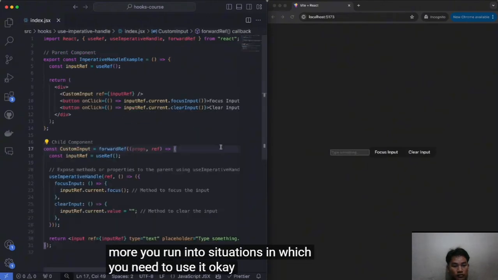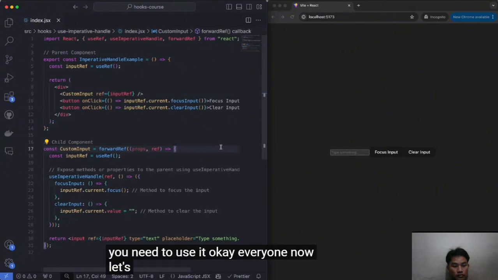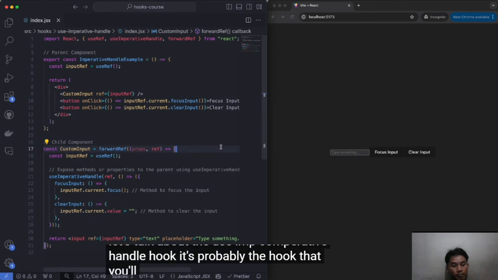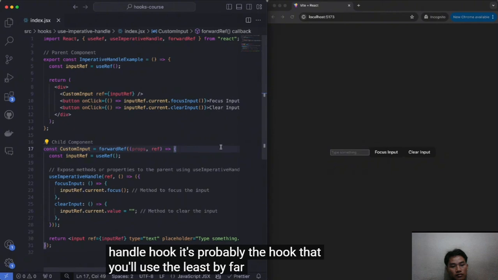Okay, everyone, now let's talk about the useImperativeHandle hook. It's probably the hook that you'll use the least by far out of all the hooks.